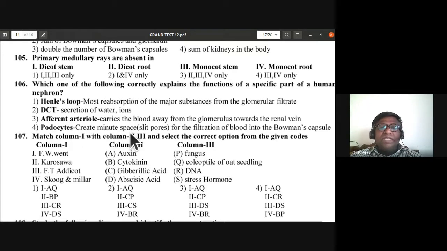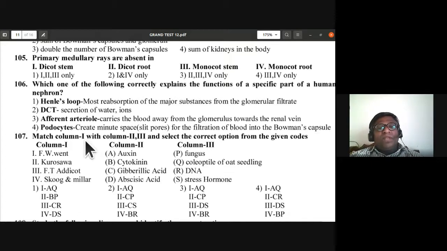Only podocytes create minute spaces or slit pores for the filtration of blood from the glomerulus into the Bowman's capsule. That is because of the podocytes. So the filtration of blood, we call it primary urine.